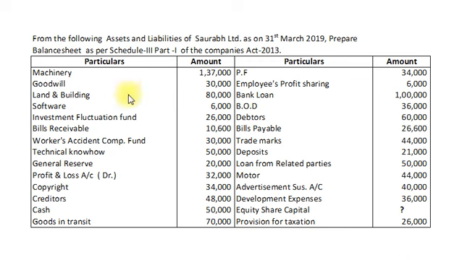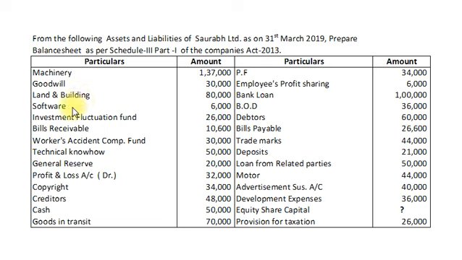Here is the question. From the following assets and liabilities of Saurabh Limited as on 31st March 2019, prepare balance sheet as per Schedule 3 Part 1 of the Companies Act 2013, and the financial informations are machinery, goodwill, land